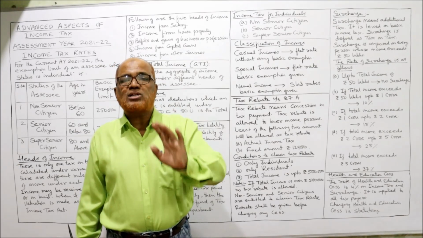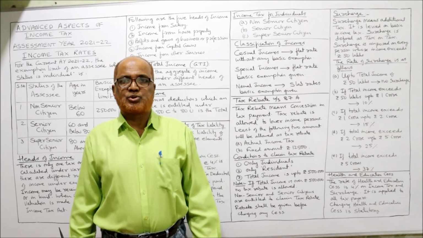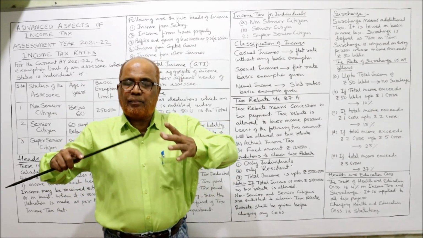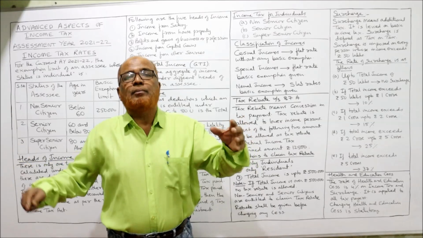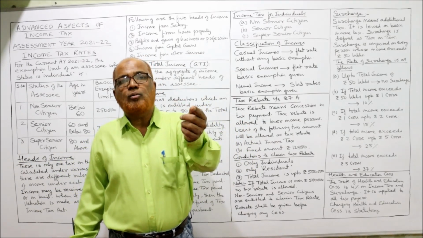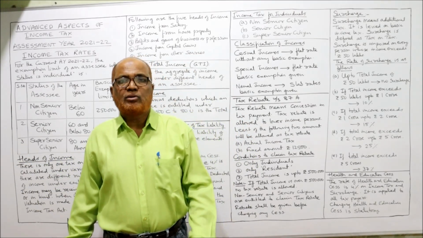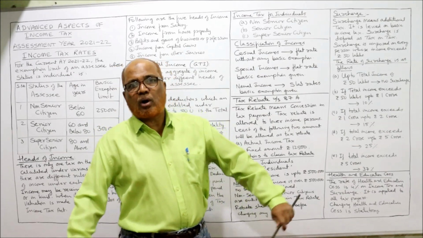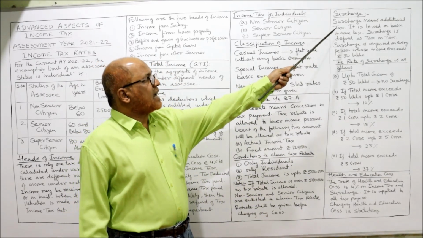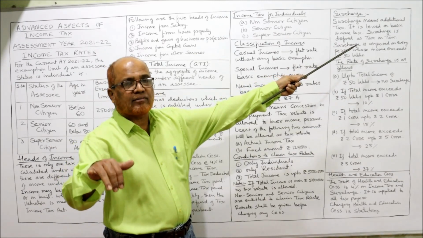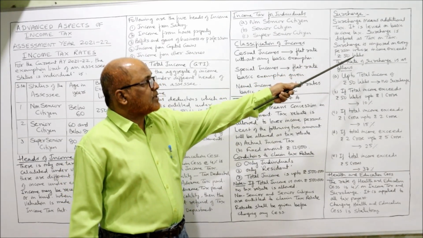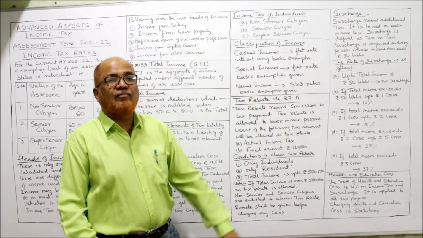So normally surcharge will be applied to higher income groups. An individual and a person who is having huge income, then government says we have to put more tax on him. The tax on tax is called surcharge. Surcharge means additional tax. It is levied on the basic income tax. Surcharge is defined as tax on tax. So surcharge is imposed on every person whose income exceeds 50 lakh.